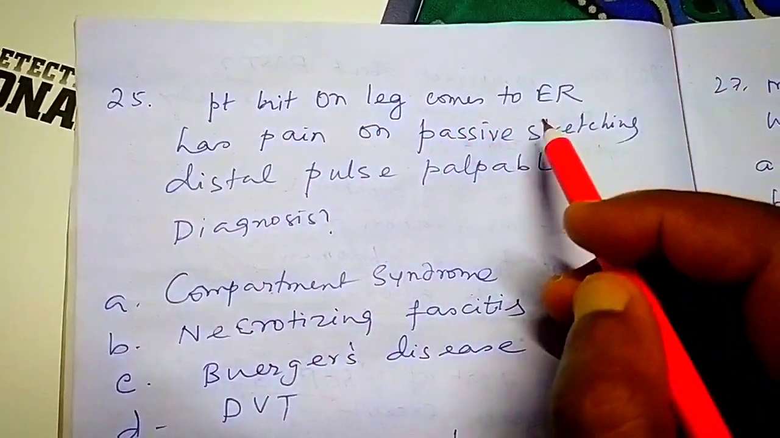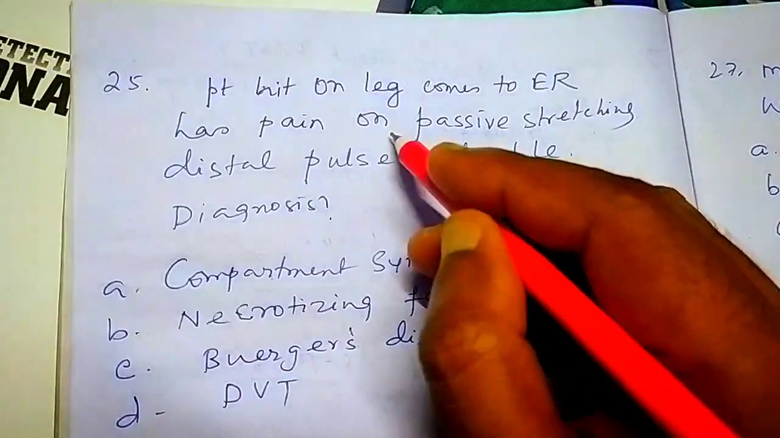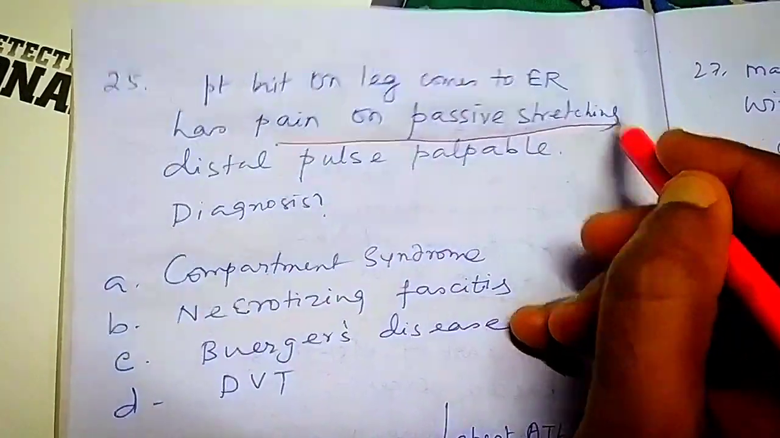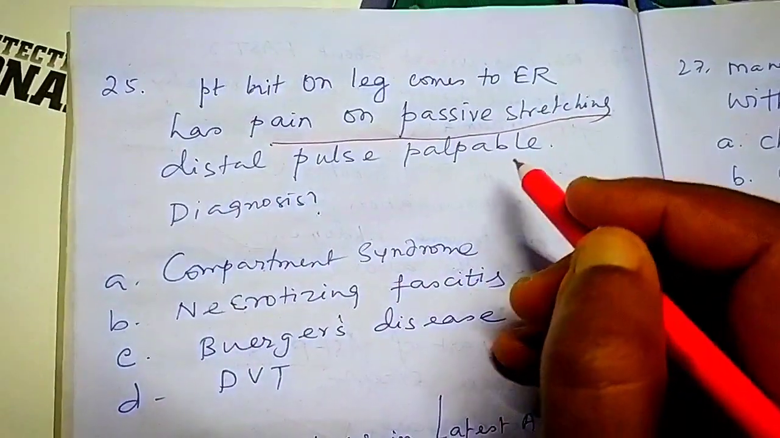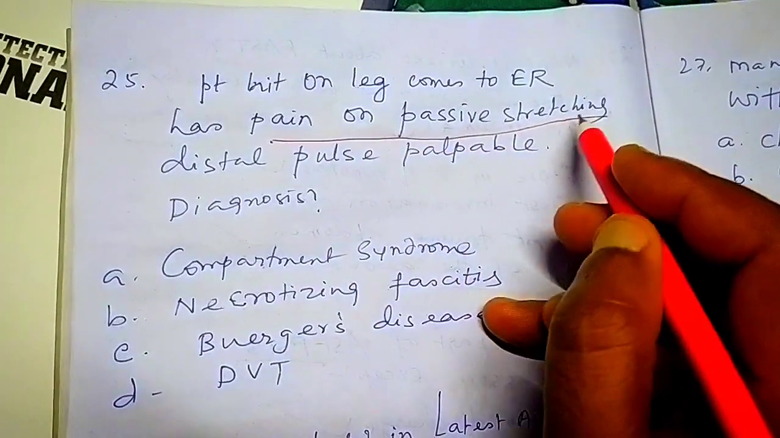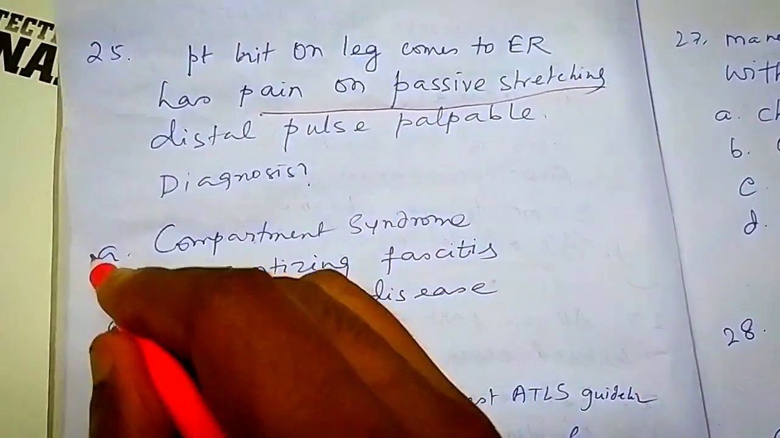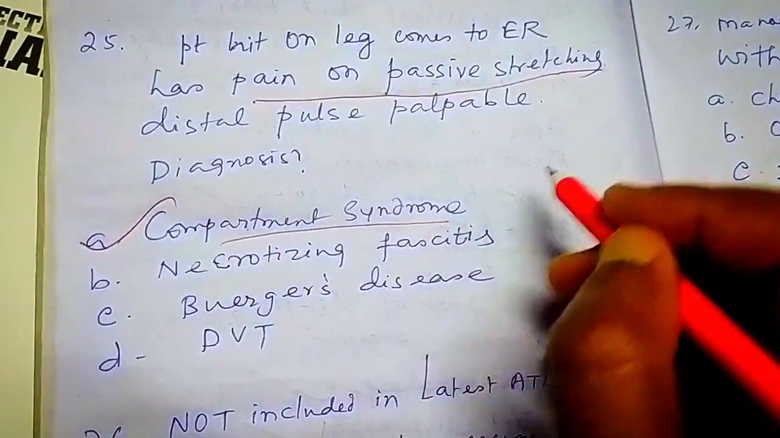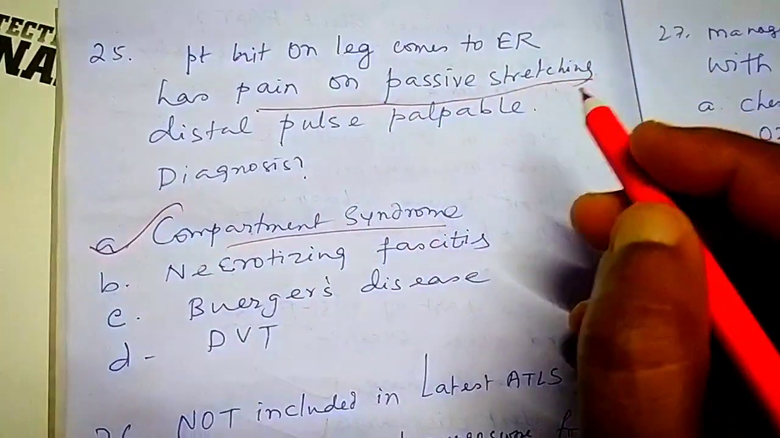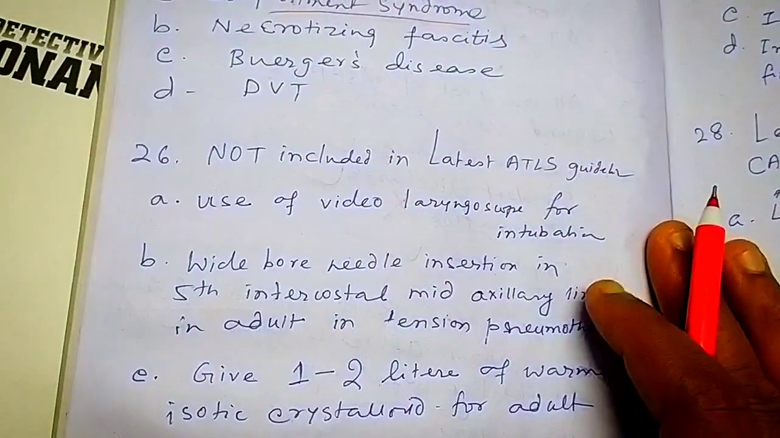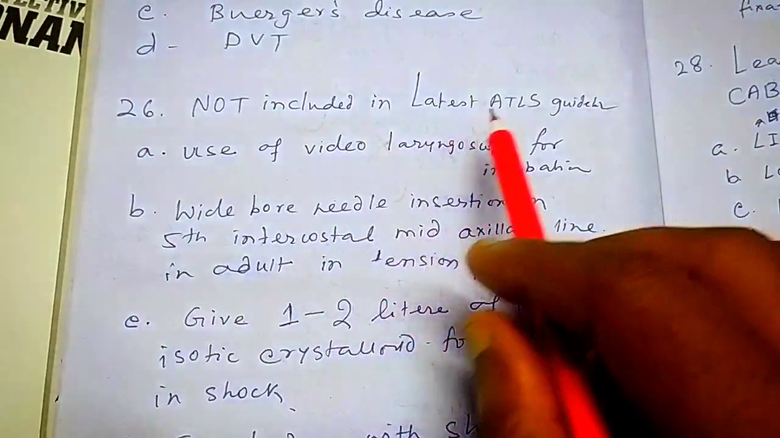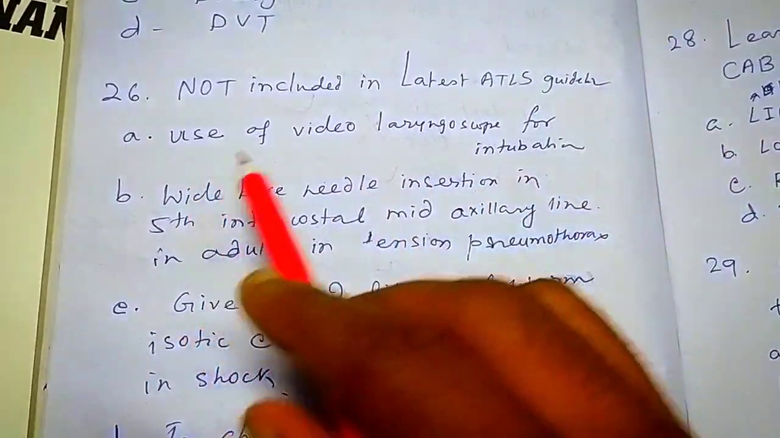Patient hit on leg comes to ear, has pain on passive stretching. Distal pulse is palpable. So pain on passive stretching, what will be the answer? Compartment syndrome. Compartment syndrome, pain on passive stretching is present. Next question. Not included in latest ATLS guidelines.